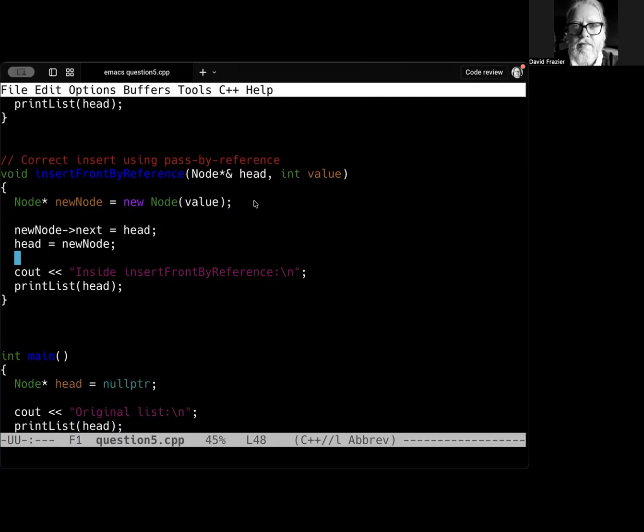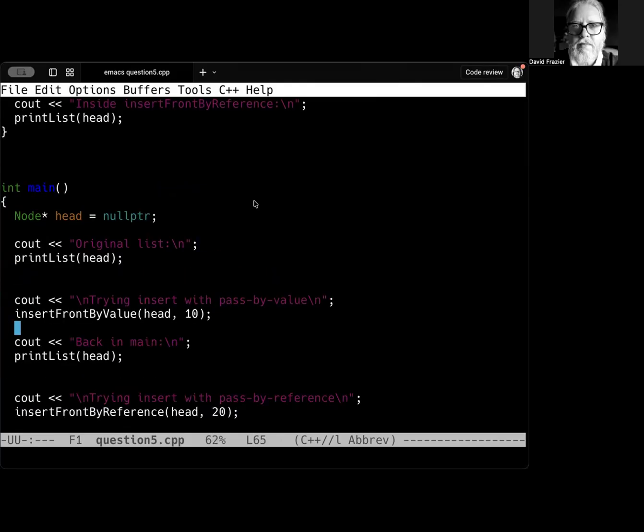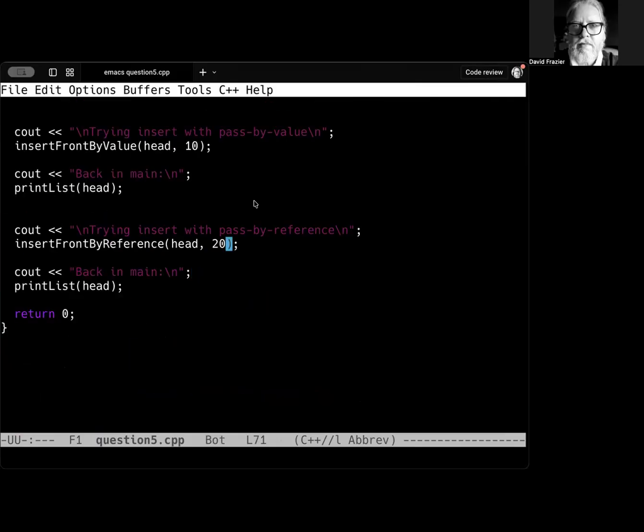Creating the new node, doing all that, but this time I'm inside the other function. Okay. And then in main, I'm just going to create head being a null pointer. I'm then going to print out the original list, which should have nothing in it. I'm then going to try inserting with a pass by value, the one that doesn't work, a 10, print out what we have. And then I'm going to insert correctly with the pass by reference, a 20, and then print out the list again back in main.